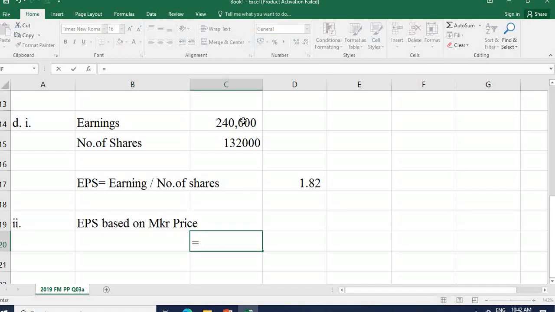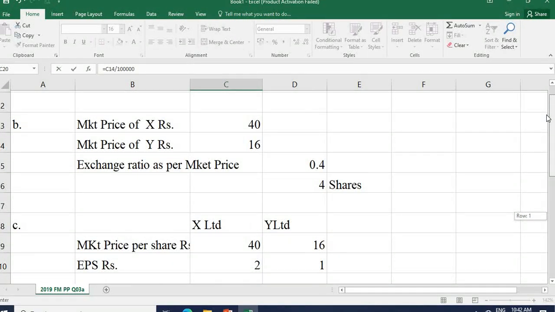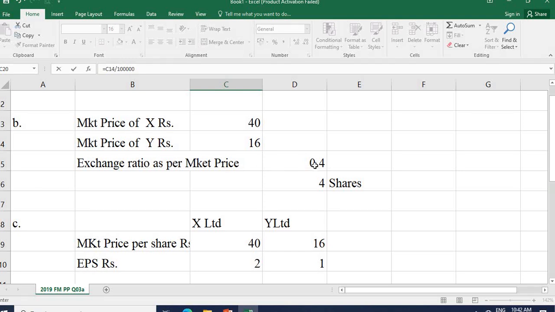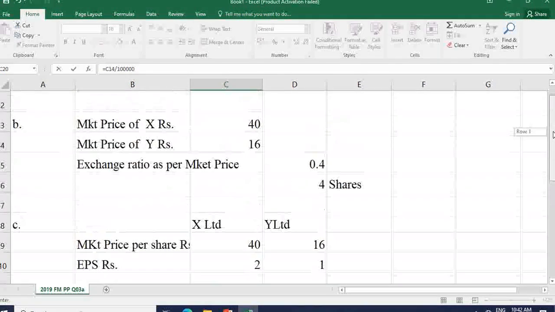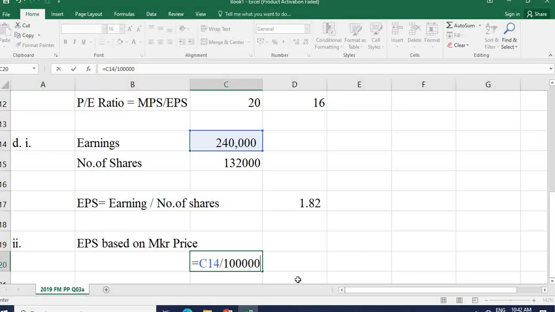Earnings won't change, 240,000, upon, for company X we have 100,000, right? Exchange ratio as per the market price is 0.4. In the second B part we have done that, right? So now we have to add how many shares? 40,000 into 0.4.